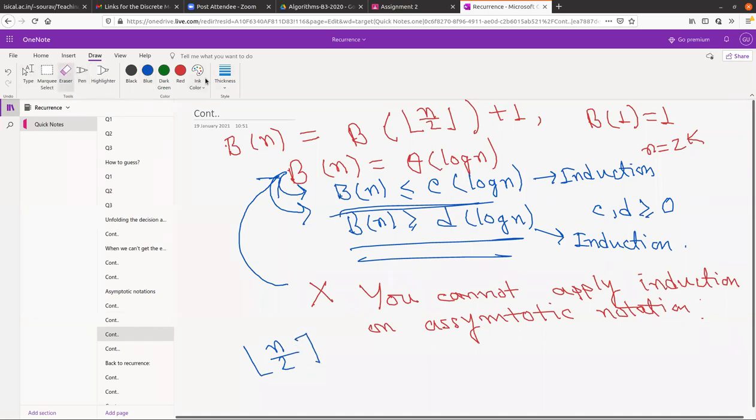So actually, what are the floor and ceiling things? They are something less than or greater than. So n by 2, what is this? It should be less than or greater than the floor of this thing. Floor means this should be greater than, and ceiling means this should be less than. Is this fine?